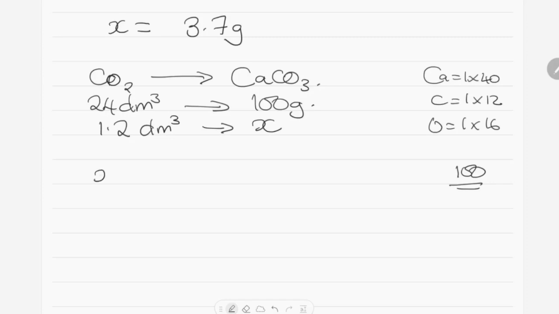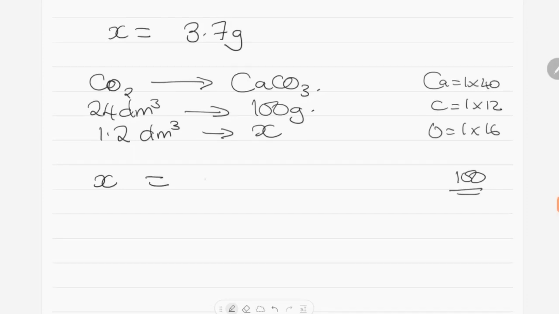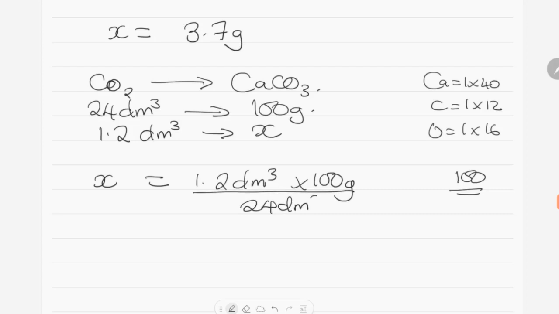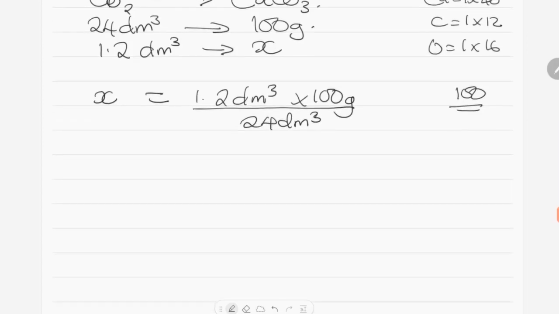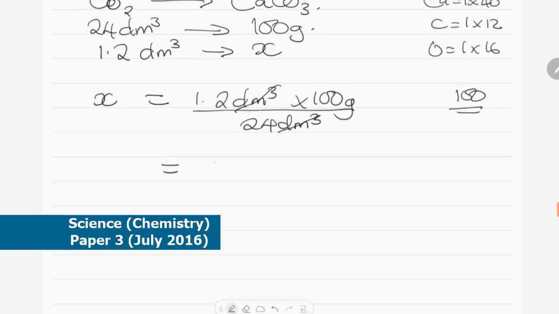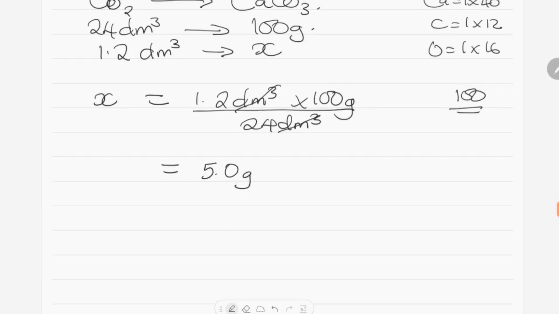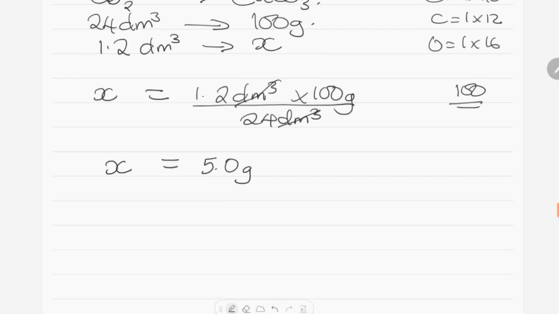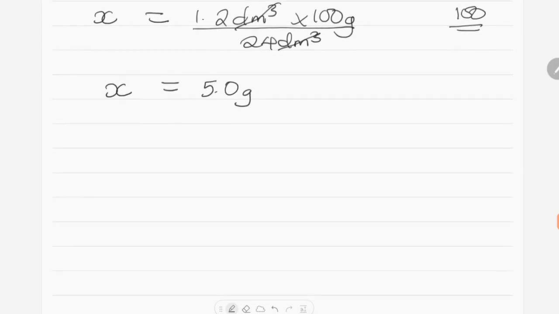So X in this case will be equal to 1.2 decimeter cubed multiplied by 100 grams divided by 24 decimeter cubed. Decimeter cubed and decimeter cubed will cancel. When you divide that, the answer that you get at the end of the day will be 5.0 grams. So X will be equal to 5.0 grams. So question 2 is done.